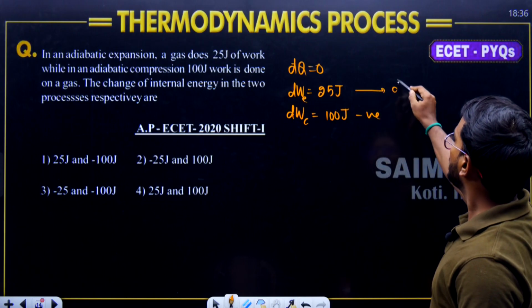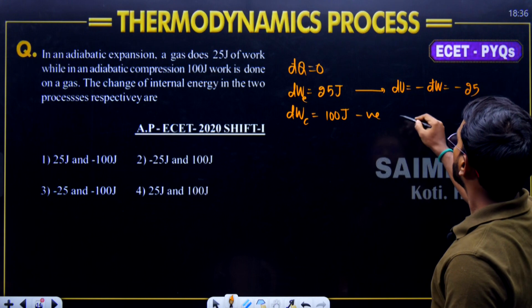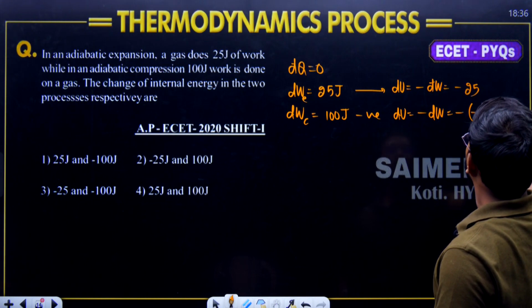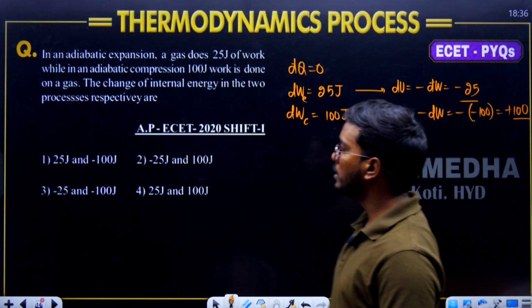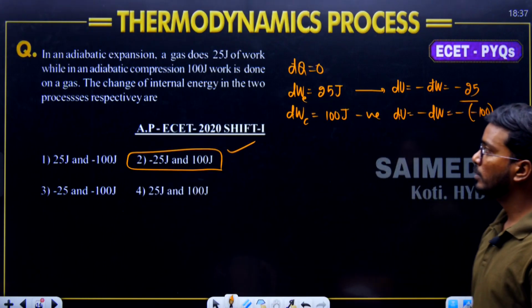We know that dU is equal to minus dW. That is minus 25. dU is equal to minus dW, that is minus of minus 100. Answer is plus 100. So minus 25 and plus 100 should be your correct answer. This is the correct answer. Go through it.